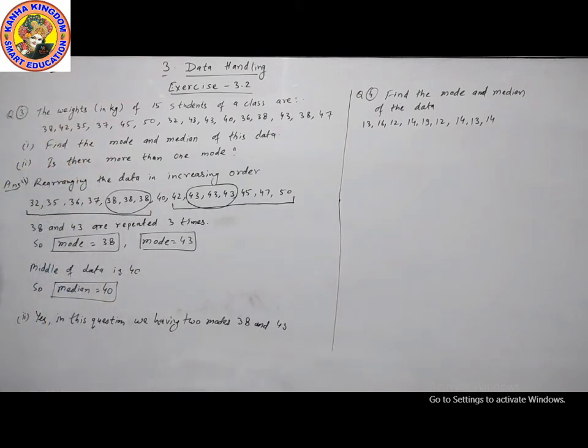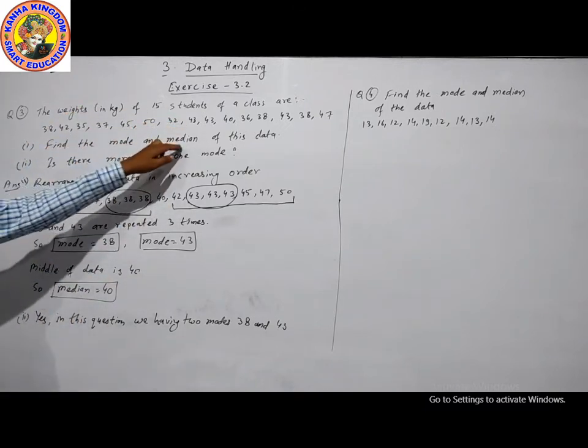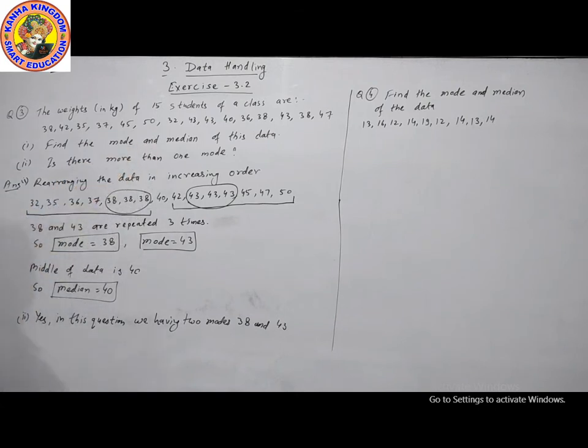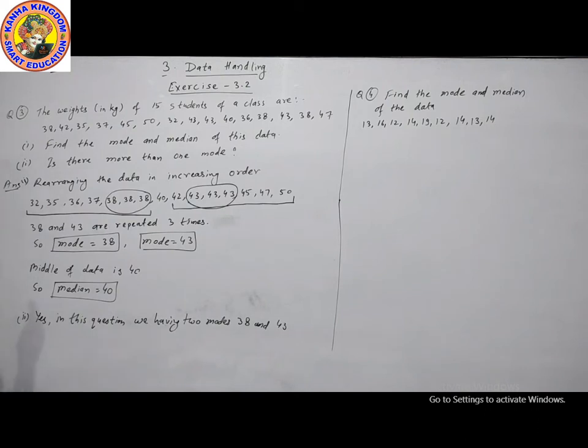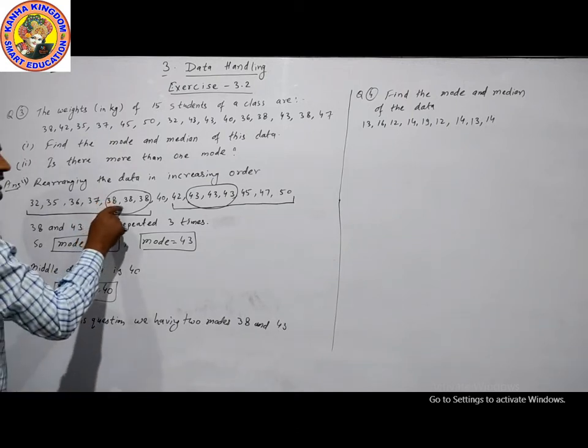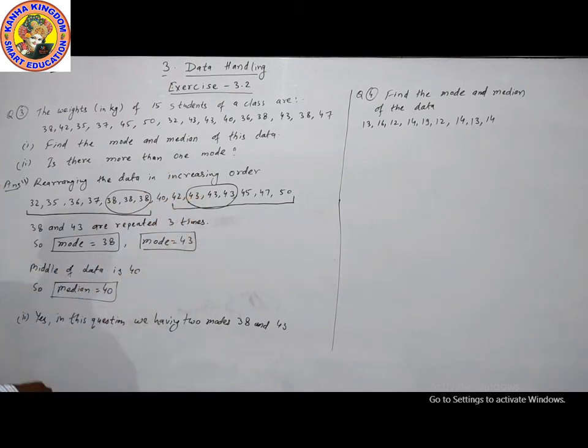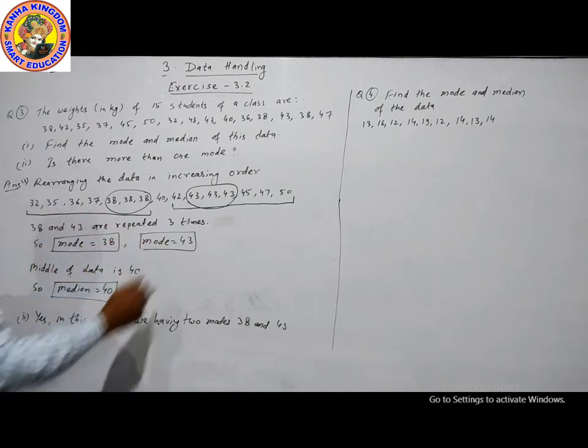Let us recap this question. The weights of 15 students are given. Find mode and median. How many modes? First of all, rearranging in increasing order. First is the smallest digit, last is the largest digit. For finding mode, we check how many times each data value repeats. 38 repeated 3 times, 43 repeated 3 times, so both are modes. Mode is 38, mode is 43.